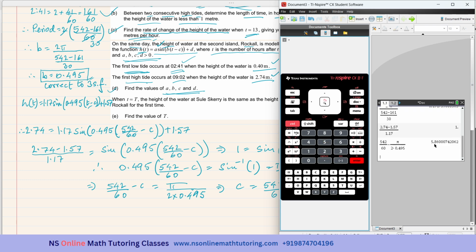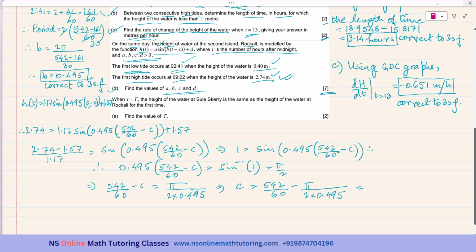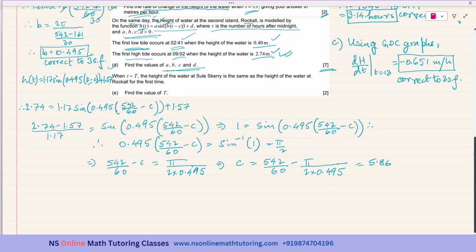Okay, let's see what's the answer. It is 5.86. Correct to three significant figures, it is 5.86. So, therefore, C is equal to 5.86, correct to three significant figures.